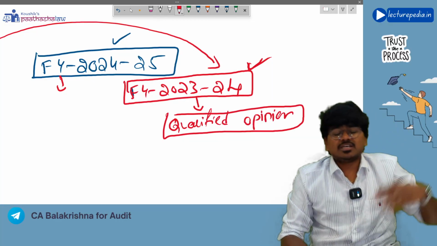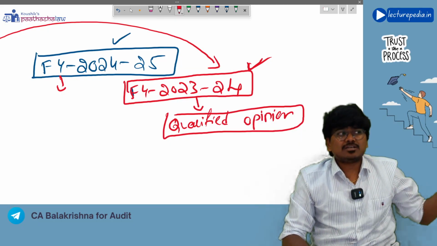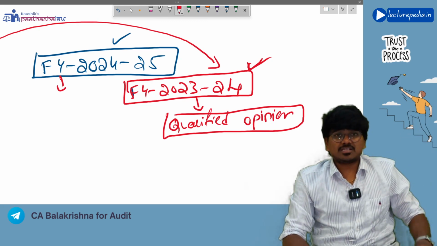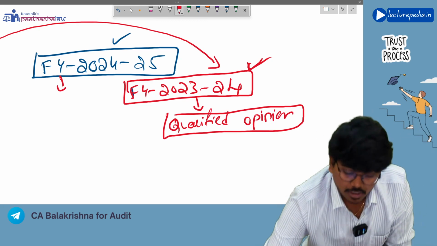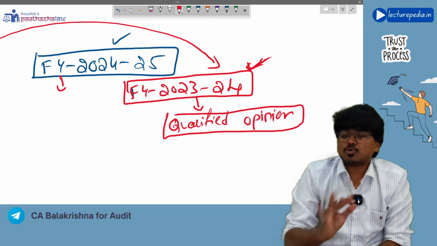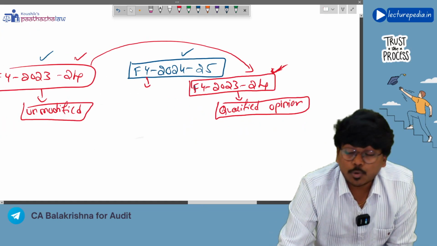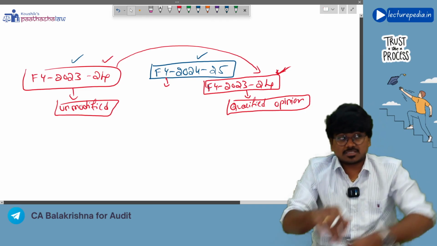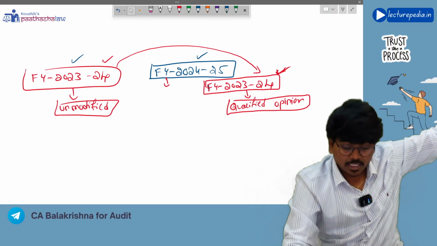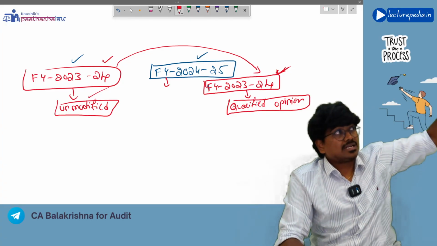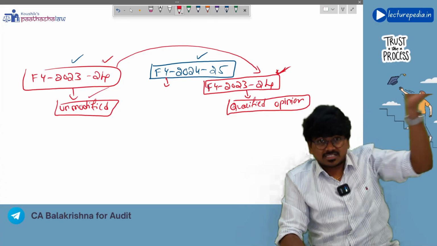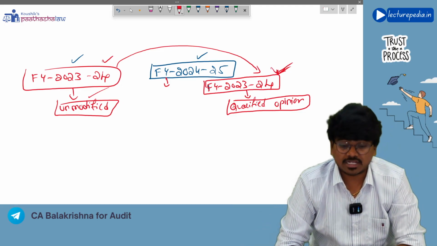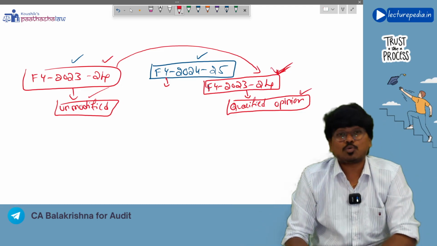In the previous year you arrived at an unmodified opinion, but by performing some procedures on the same financial statements in the current year, on that comparative you are arriving at a qualified opinion. So on the financial year 23-24 financial statements, you gave an unmodified opinion earlier, but the same statements, given for comparison purposes in the current year, you are now qualifying.